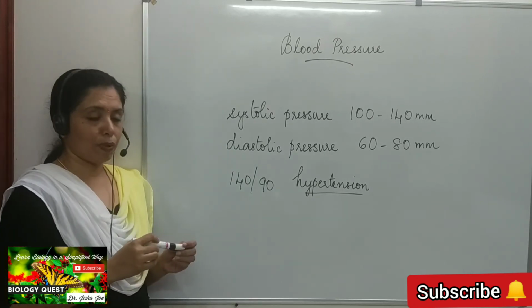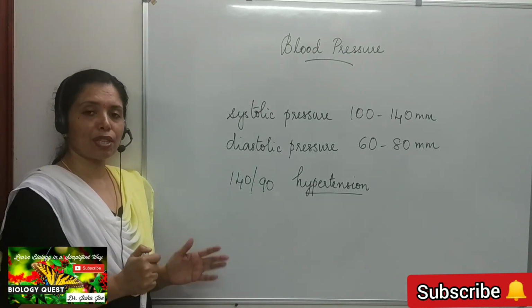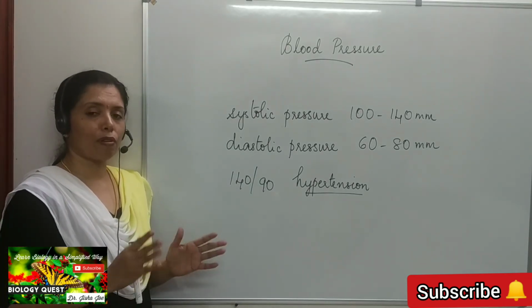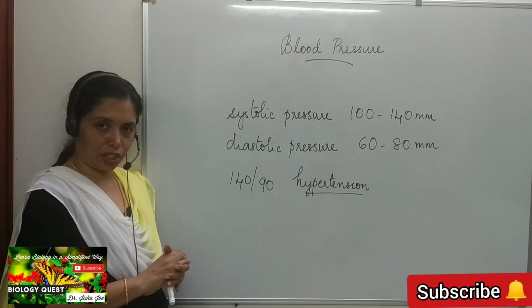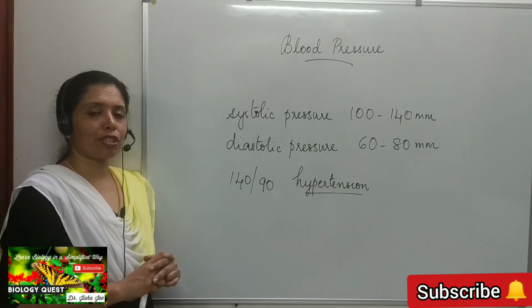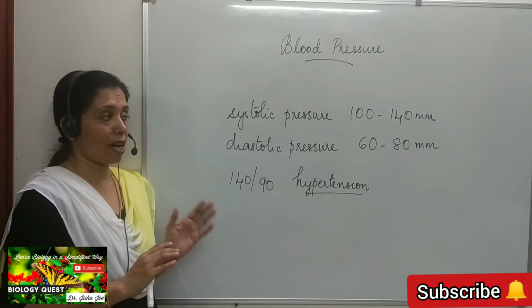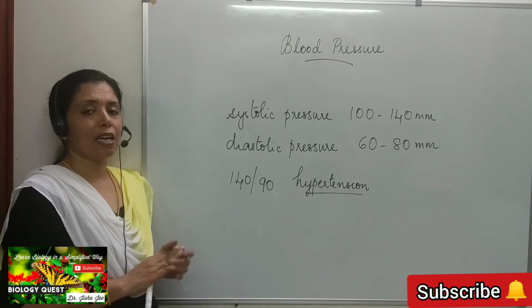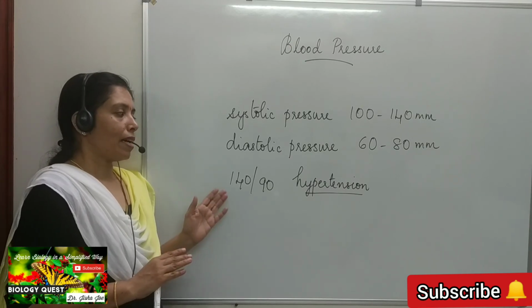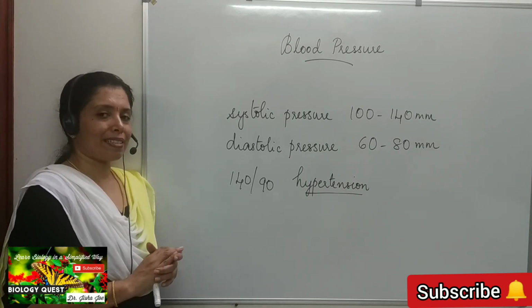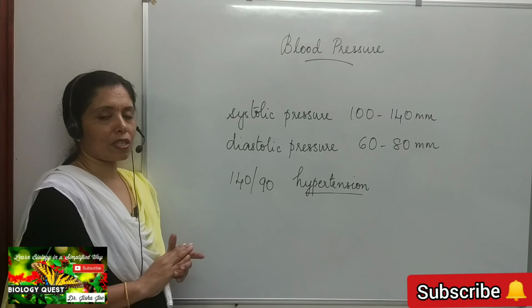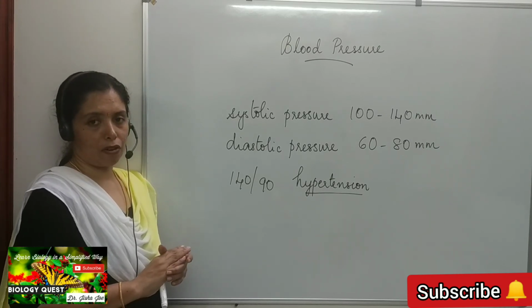So what is blood pressure? The pressure which the blood that flows through the arteries exerts on the wall of the arteries is called blood pressure. There are two limits for this pressure. The upper limit is called the systolic pressure, and it is about 100 to 140 millimeters in a normal adult. The lower limit is called the diastolic pressure, which is about 60 to 80 millimeters in a normal adult.